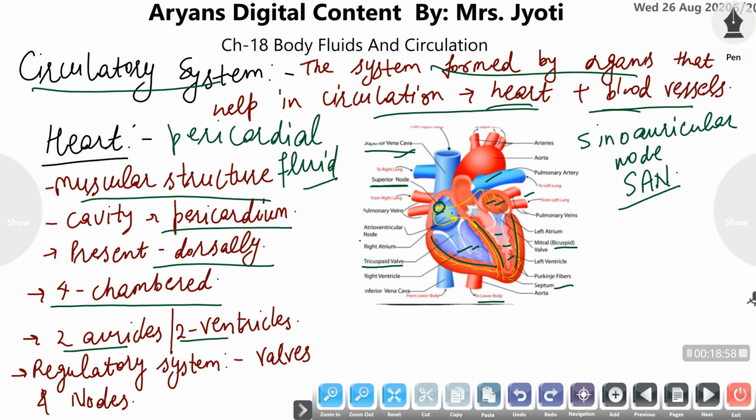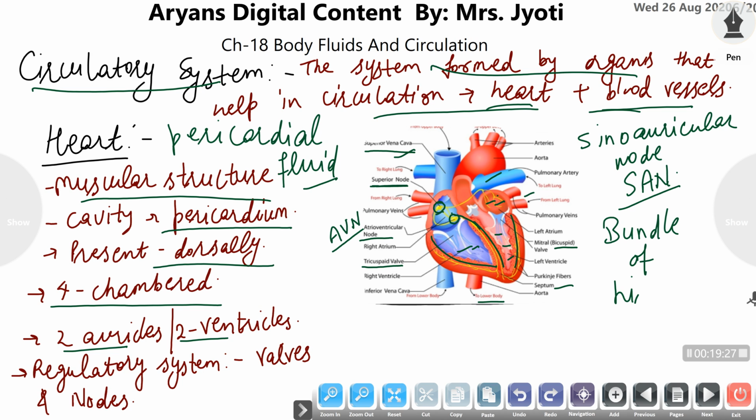And the second node is the auriculoventricular node or atrioventricular node. It is termed the AVN or AV node. The AV node is present in the lowermost region of the right auricle, and it causes the contraction of ventricles. The AV node gives rise to a bundle of fibers that is termed the bundle of His.